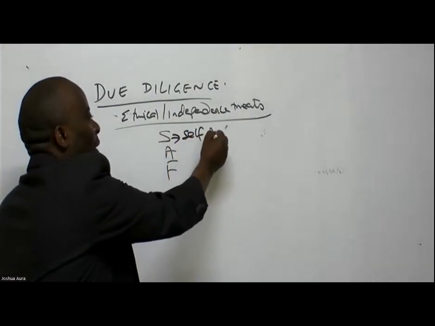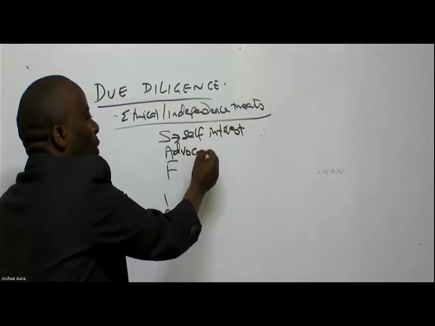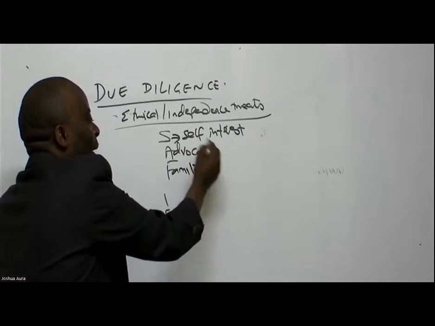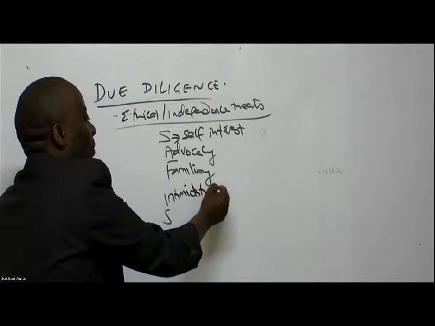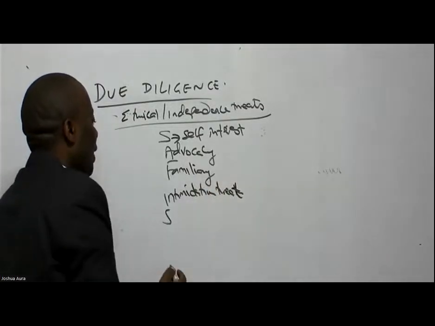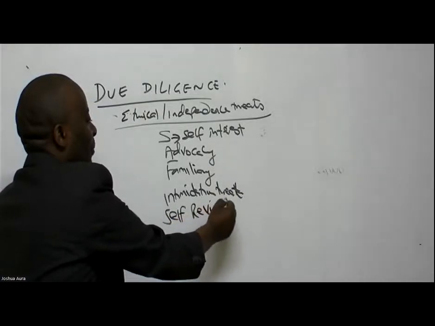For self-interest. Self-interest. We have what we call advocacy. We have what we call familiarity. We have what we call the intimidation threat. And then of course we have what we call the self-review threat.